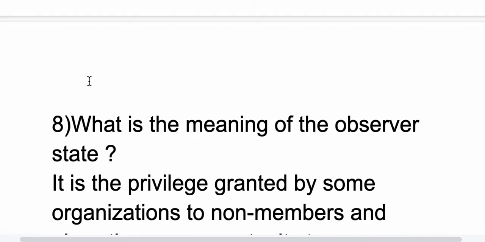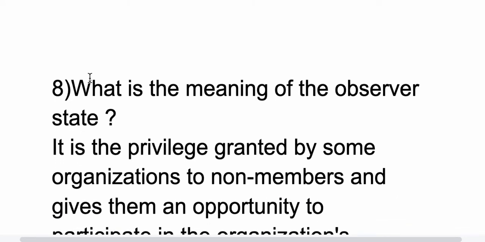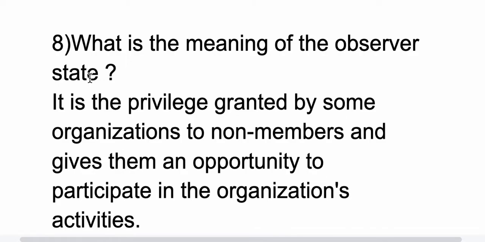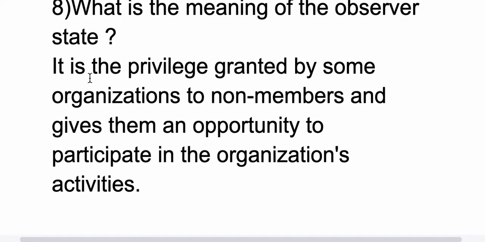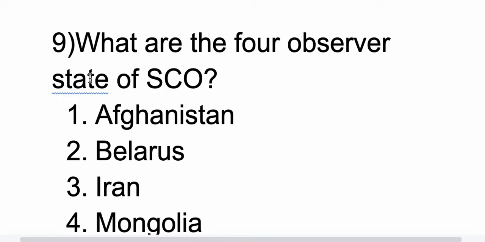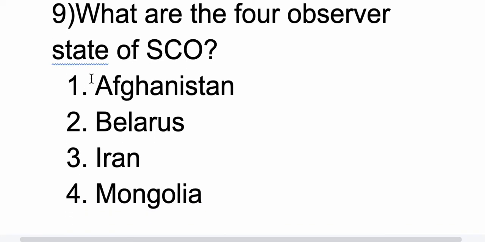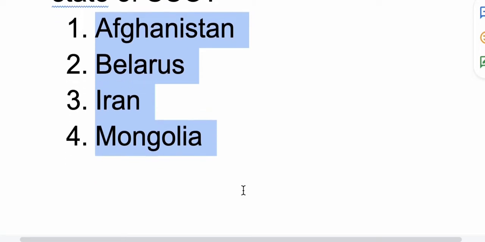Eighth question, what is the meaning of observer state? Observer state means a privilege granted by some organizations to non-members, which gives them an opportunity to participate in the organization's activities. Now ninth question, what are the 4 observer states of SCO? Those 4 states are Afghanistan, Belarus, Iran and Mongolia.